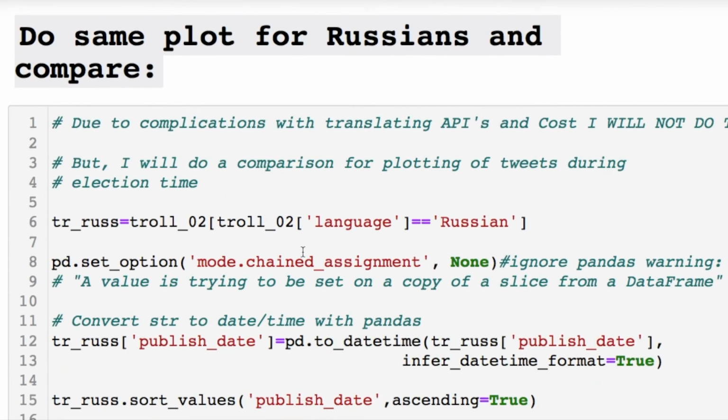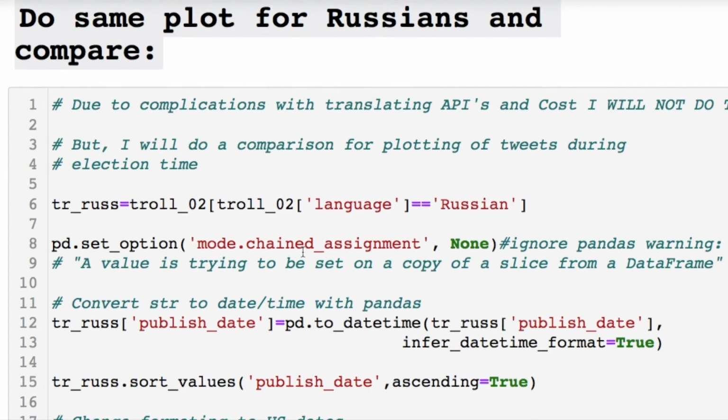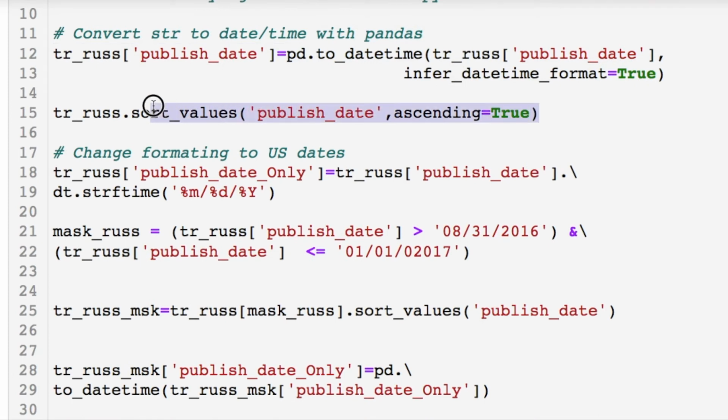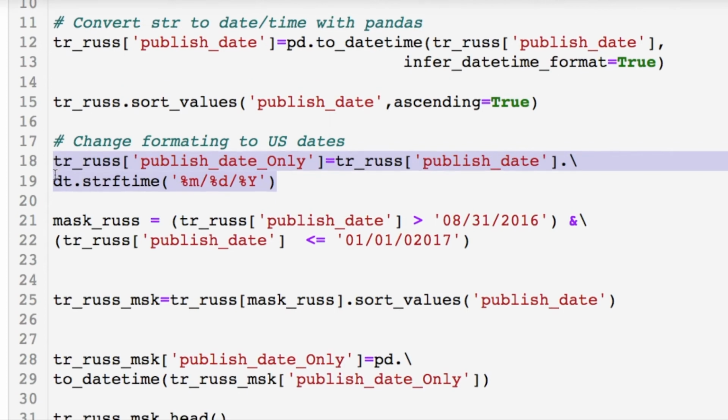What's interesting is this is all tweets in English. I don't know what was going on in the Russian media, but let's do a comparison real quick. I extracted all of the Russian tweets. I pulled out the publishing date and converted it to datetime again. I sorted the values and converted it by month, day, year. This is cut and paste from what I did above for the English. So that's all you had to do.